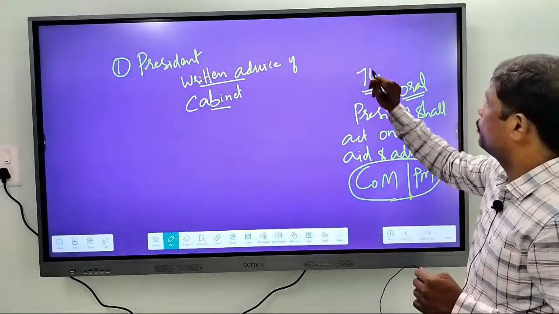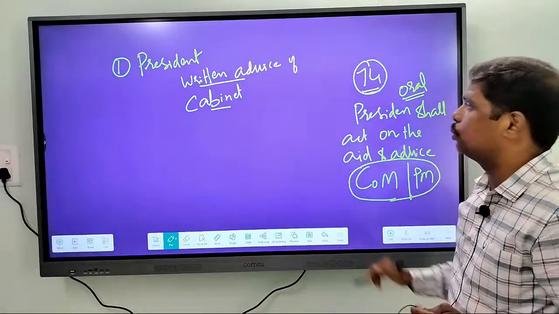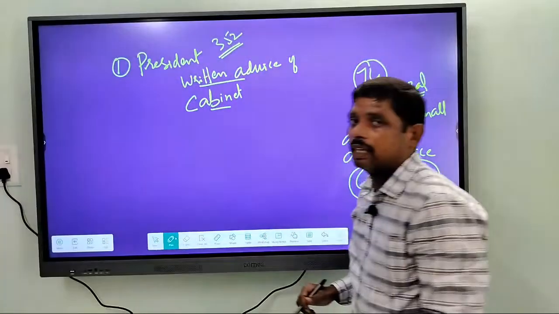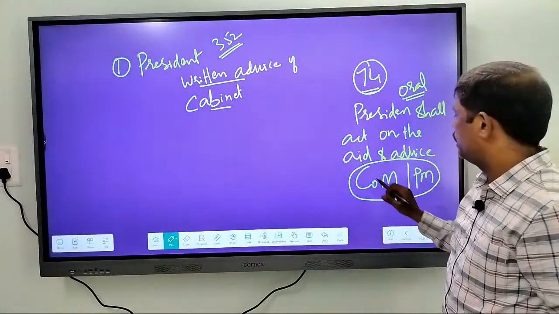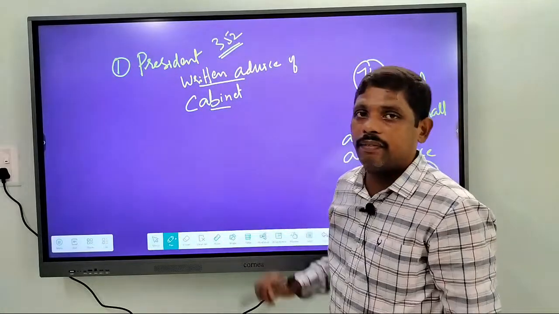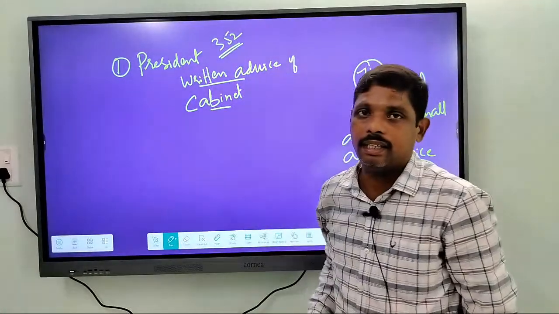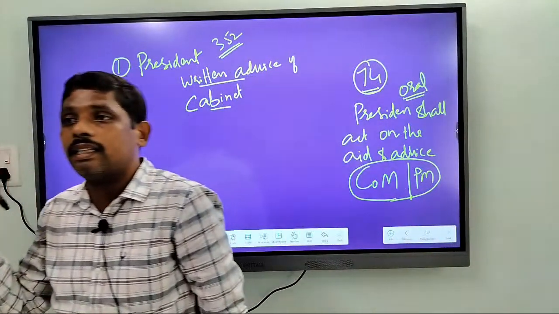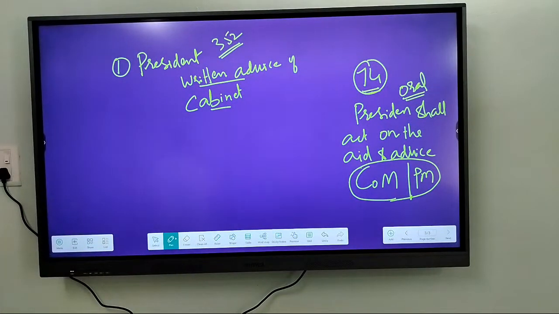Just compare Article 74 with Article 352. In Article 74, it is said that it is on the oral advice of the Council of Ministers. Whereas if you take Article 352, it is on the written advice of Cabinet. Remember this. The word cabinet is used only in Article 352. Except Article 352, nowhere can you see the word cabinet.